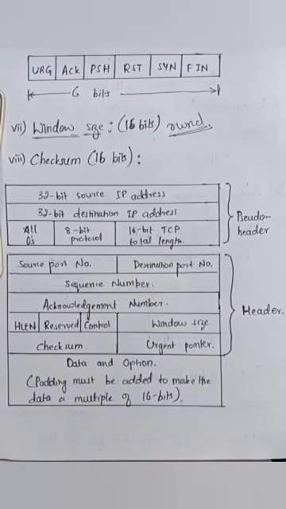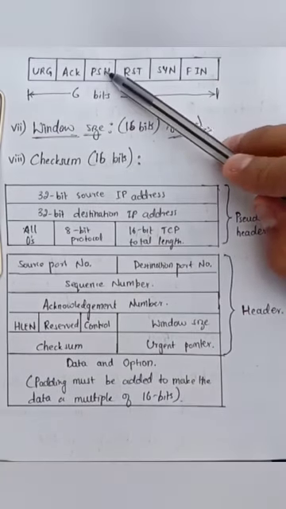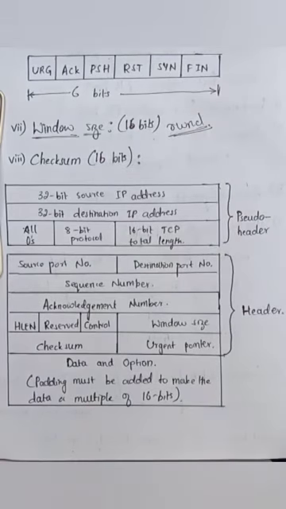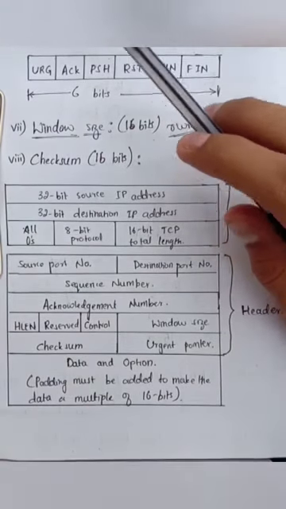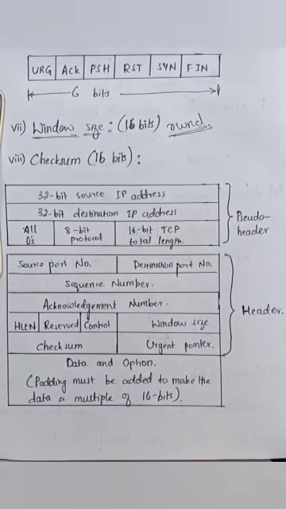Pushing is the case where you are sending the courier to the courier office at 9 a.m. and you are ordering the courier office to transport the packet immediately at that time. At 9 a.m. you are sending the data and it has to be transported immediately at 9 a.m. only. Such a case is called pushing of the data. When you want to push some data, then the push flag will be equal to 1. Next, reset flag. Reset flag will be equal to 1 whenever you want to reset the connection.